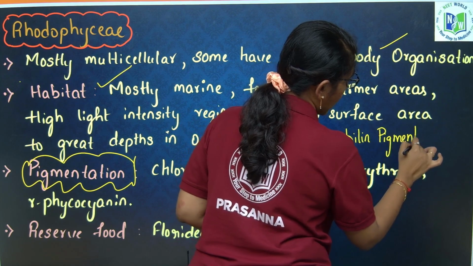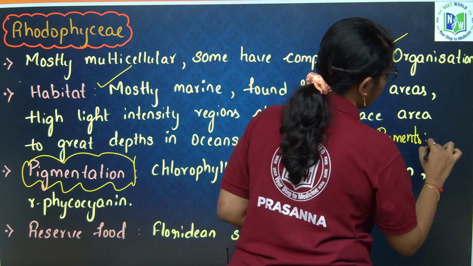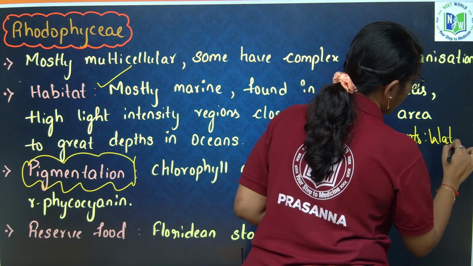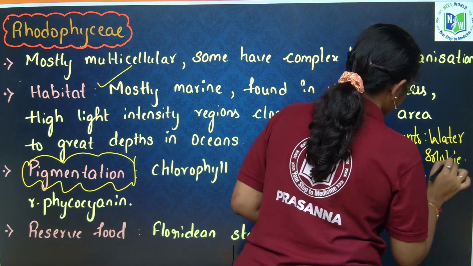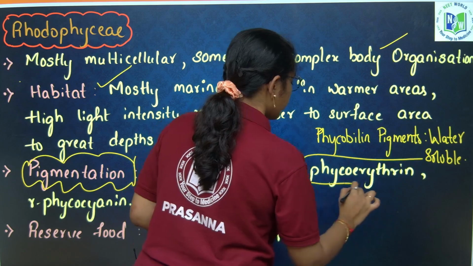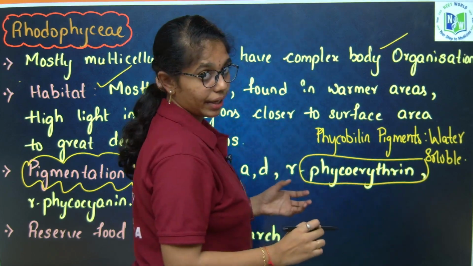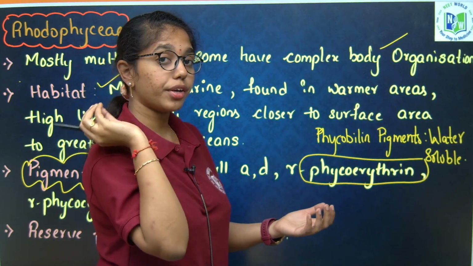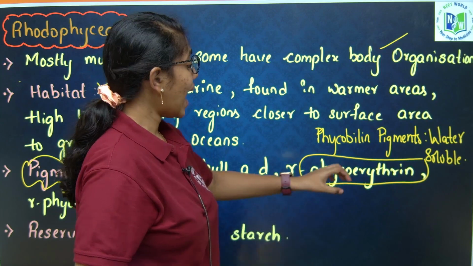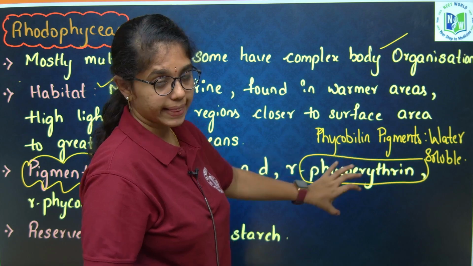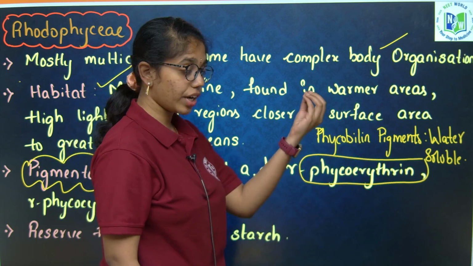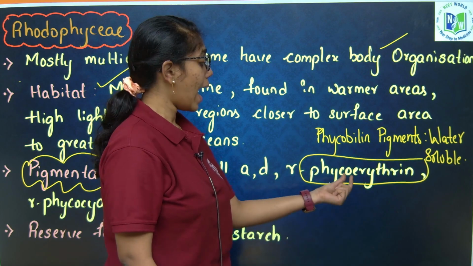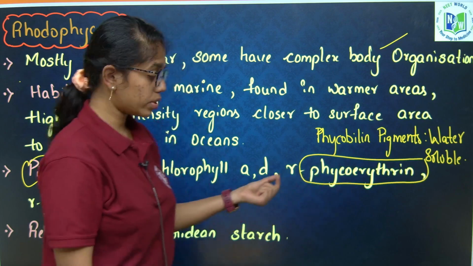Phycobilin pigments are water soluble. They are what? They are water soluble. And phycoerythrin will absorb blue-green light which can penetrate deeper inside the oceans, and they can conduct photosynthesis.